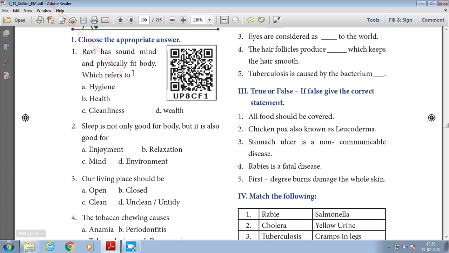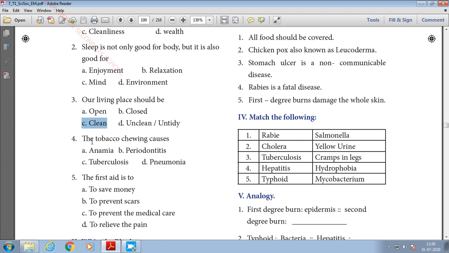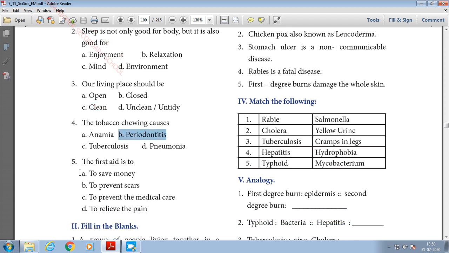So once again I'll repeat the answers for choose the correct answer. The first one, Ravi has sound mind and physically fit body, which refers to option B, health. Second one, sleep is not only good for body but it is also good for option C, mind. Third one, our living place should be option C, clean. Fourth one, the tobacco chewing causes option B, periodontitis. Fifth one, the first aid is to option D, to relieve the pain.